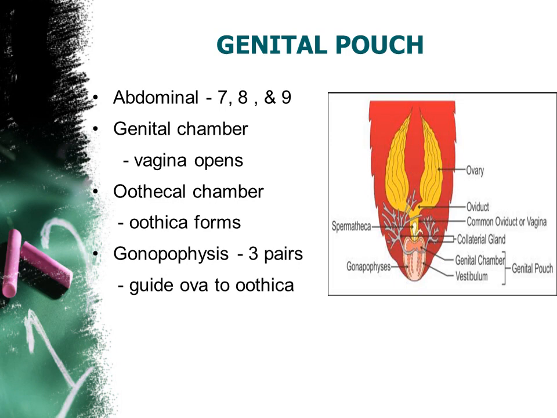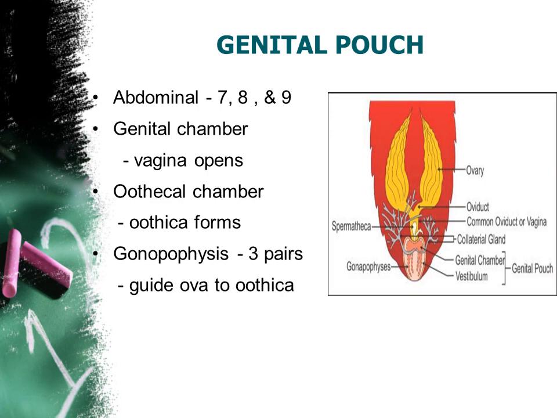Okay, so this fertilized egg will be covered by the ootheca. This is secreted by the collateral glands. Is it clear? After fertilization, it is covered with one outer covering, that is known as an ootheca. Is it clear? So now inside this ootheca only fertilized eggs are there.